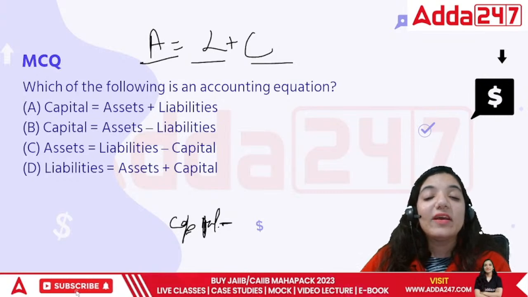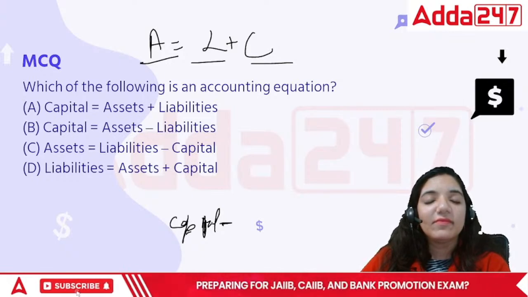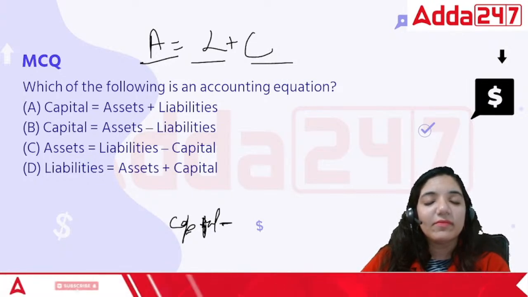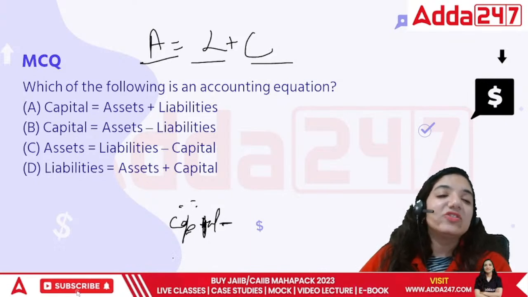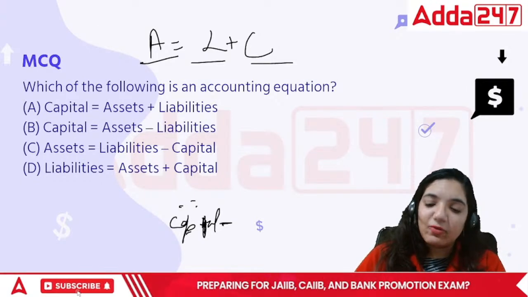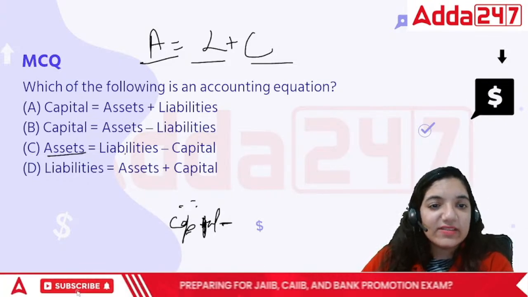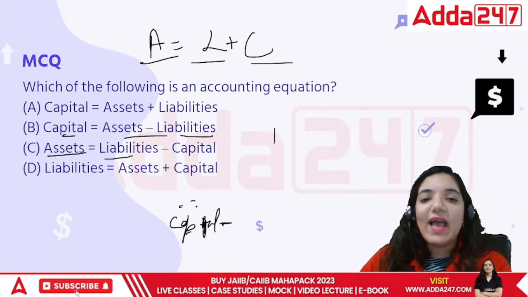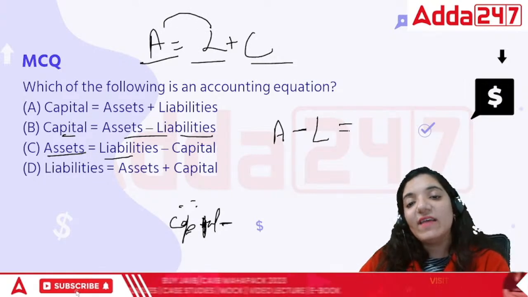The equation comes out to be assets is equal to liabilities plus capital, which simply means whatever our assets are, we will record accordingly. Now, when liabilities move to the other side, the plus will become minus and the capital will stay here.